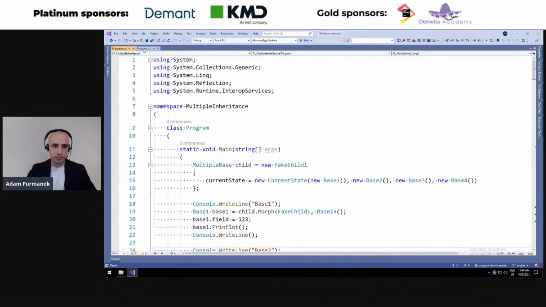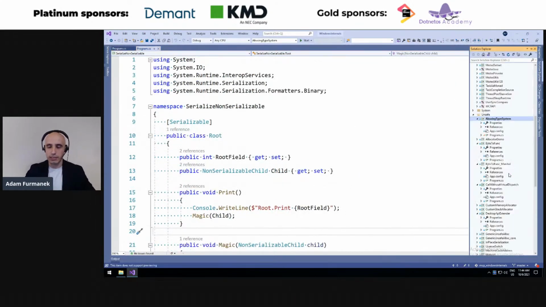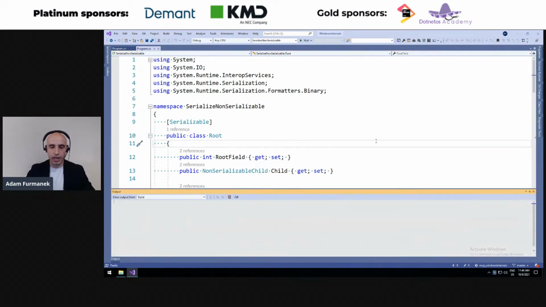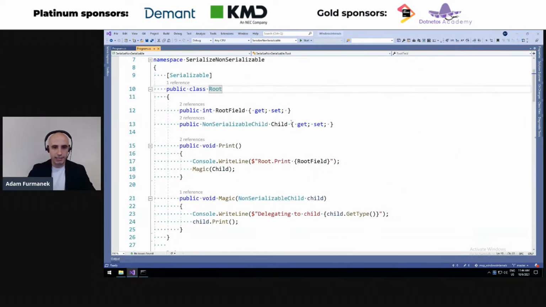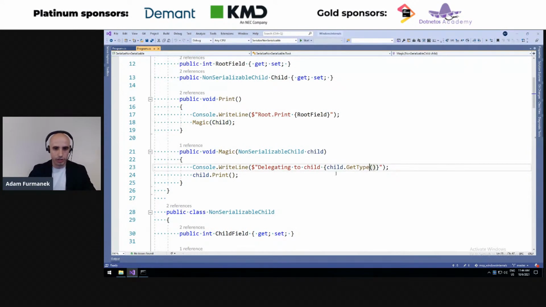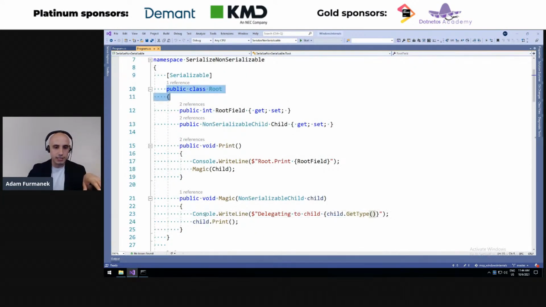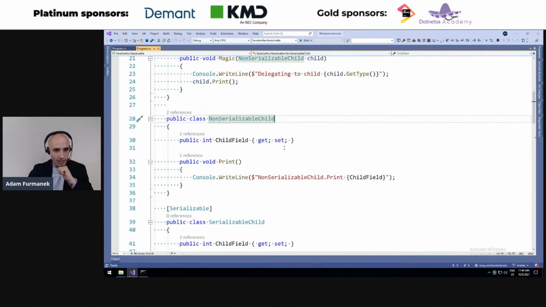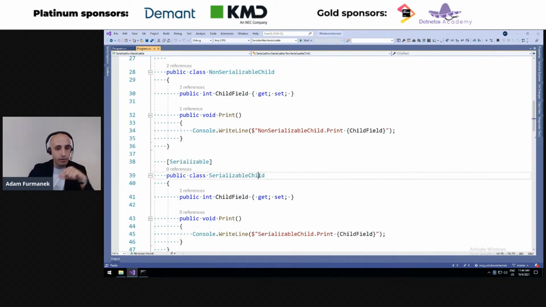Can we do something fancy with that? The answer is yes. We can, for instance, start serializing non-serializable things. So imagine that we have a class which is non-serializable. We start with class root, which has a non-serializable child, and we just do print. We print our root, and then we call magic on our child, and we just print the child type. We would like to serialize an instance of this type, and this is not going to work because the non-serializable child is non-serializable, right? But what we can do instead is create a serializable child.